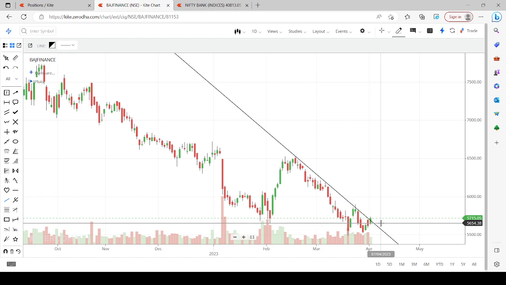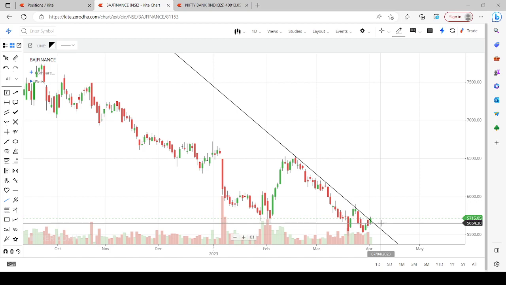It fell down 20%, came down till 6500, went even further below to 5500 levels, and then climbed back again like a rocket, went till 8045, just 5 points short of making a new 52-week high. And from there it fell down again, and now is hovering around 5700, 5800 odd levels.